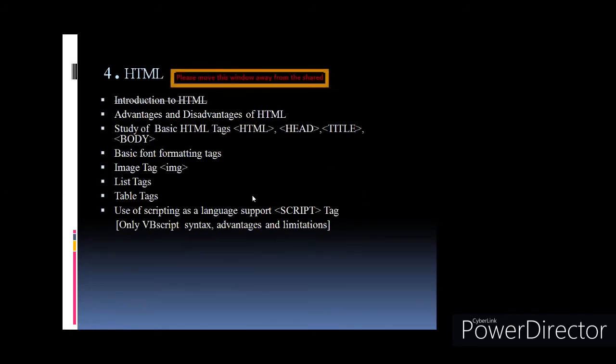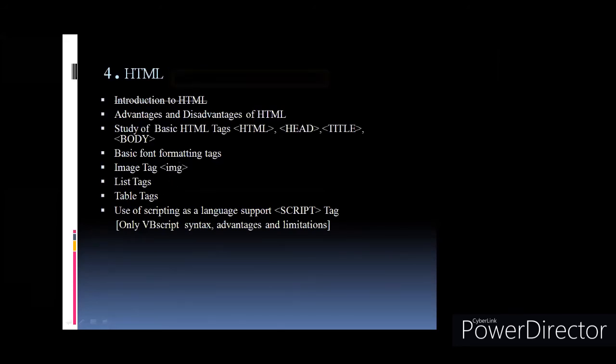Then basic font formatting tags. In basic font formatting tags, we have a paragraph tag, heading tags, then font tag is there. So small tag, big tag. So many tags are there in the font formatting tag. So any 2-3 tags in the exam they can ask. Then image tag. For the image tag, if it is asked in the exam, you have to specify the attribute properly.